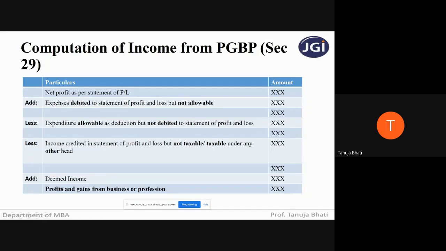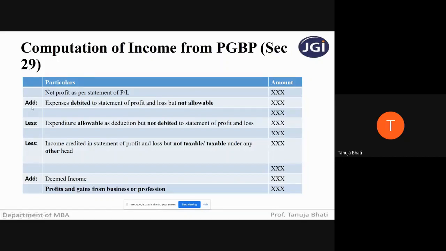First, in order to start with the computation of income, we always start with the net profit as per statement of P&L account. I hope you all know what is a P&L account, okay? And P&L account shows all your incomes on one side, all your expenditures on the other side. When you minus that, you get the net profit. So take that net profit.